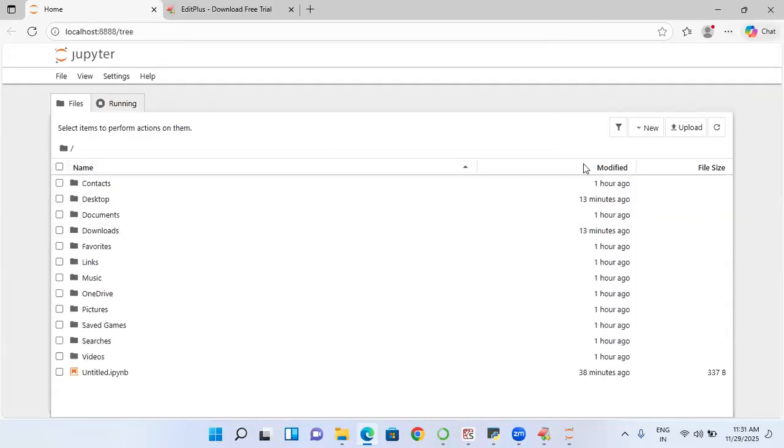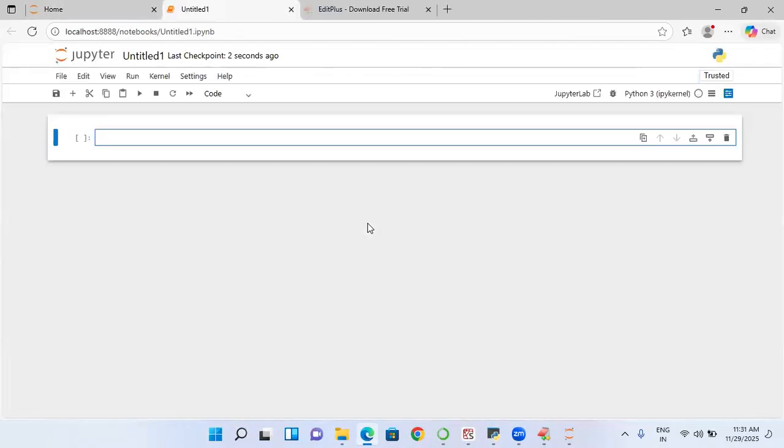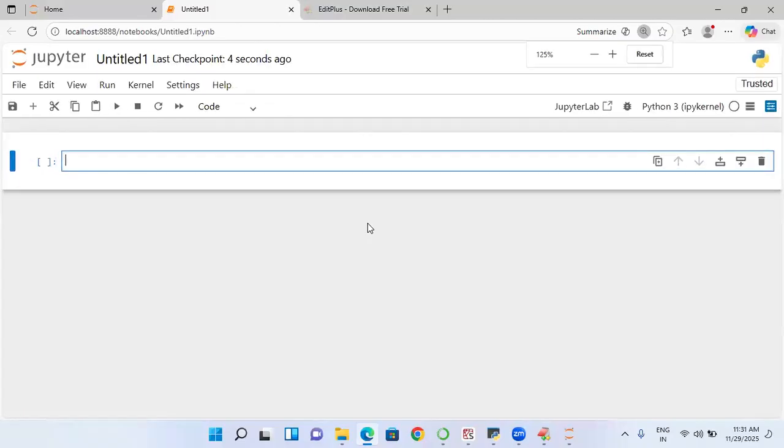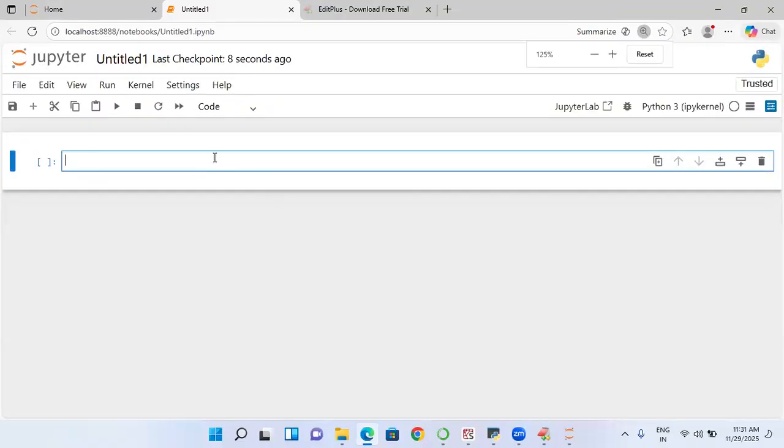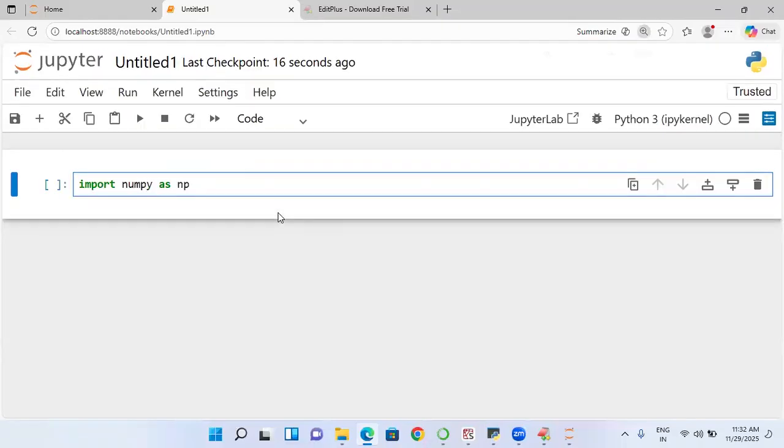I hope you are following this and all of you are practicing. Now I'll increase the font a little. I hope this is more clear. Let us import NumPy as np.